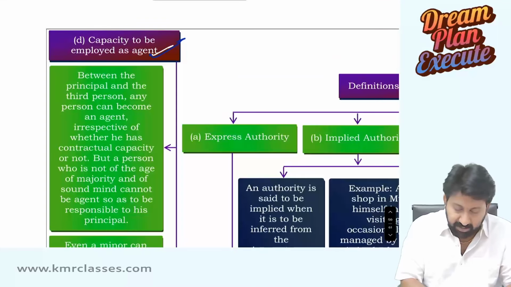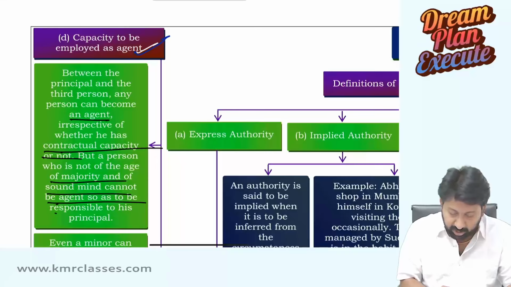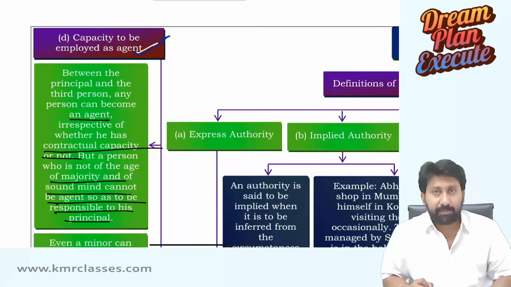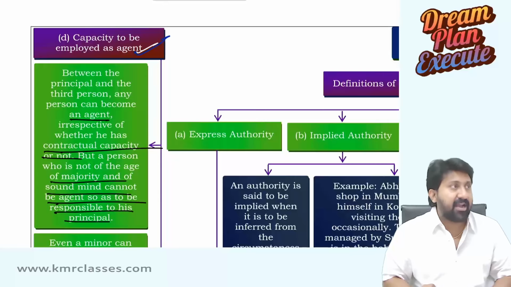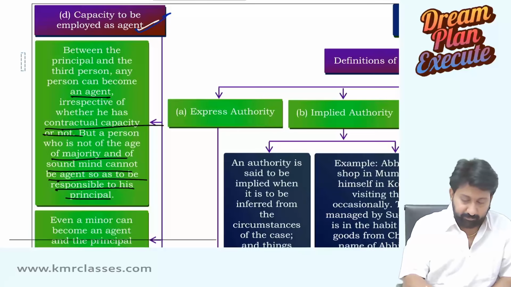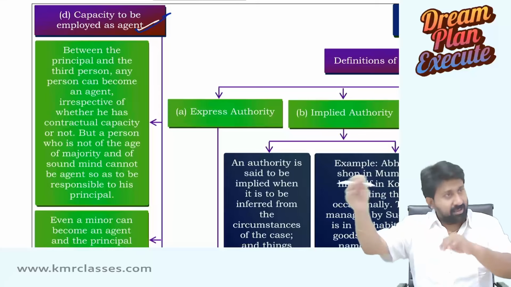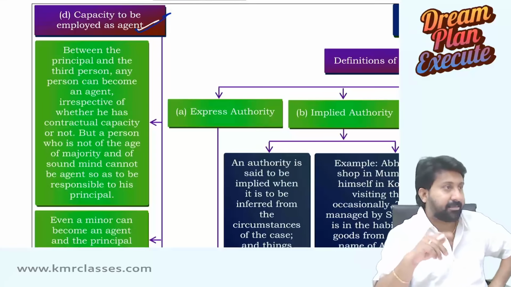See, between the principal and the third person, any person can become an agent, irrespective of whether he has contractual capacity or not. But a person who is not of the age of majority and sound mind cannot be an agent so as to be responsible to his principal. Sir, I did not understand. I will tell you. First, read it. Basics of my table, if you understand, half the chapter will be completed. Means this is the meaning.